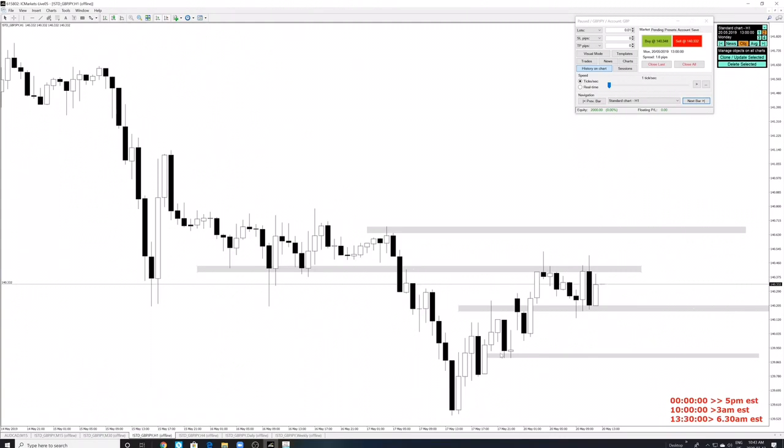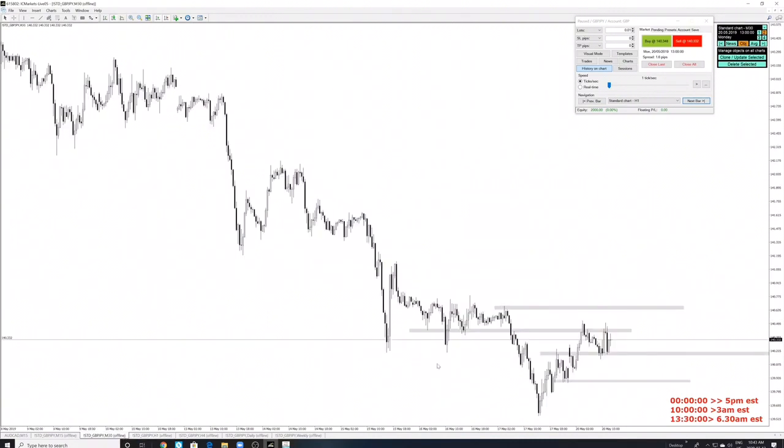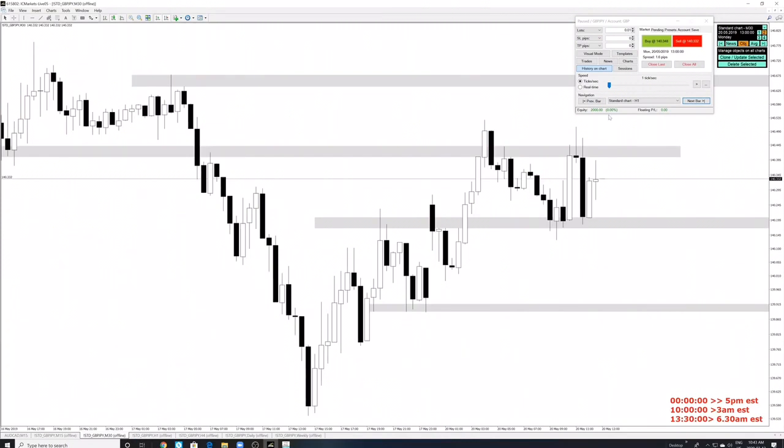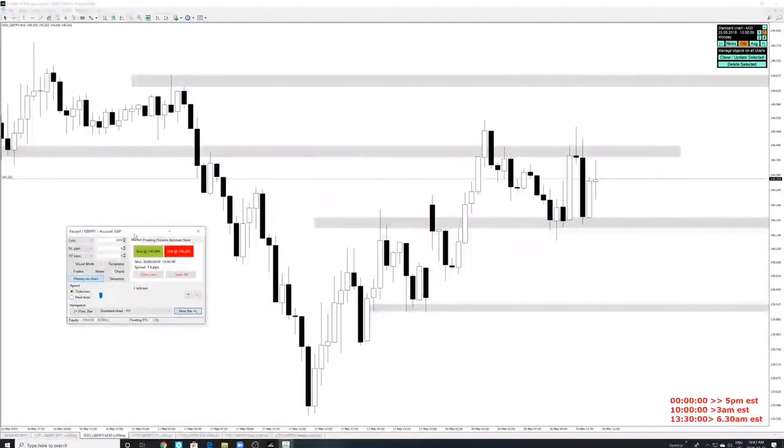Let's copy these all the way to the 30-minute time frame as well, right? Let's go to the 30-minute time frame, and there we go. Here we have the 30-minute time frame all ready to go. If we break the lows, we're coming down into this 30 pip range. If we break the highs, we're coming up towards this 25 pip range. I think it's pretty simple and straightforward so far.